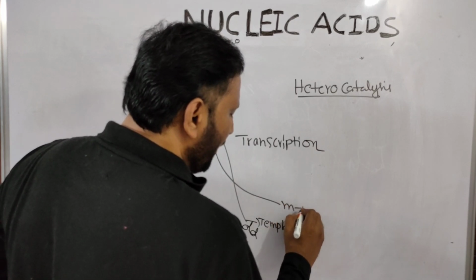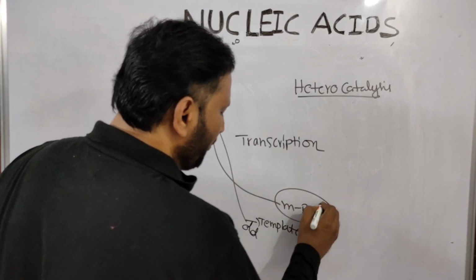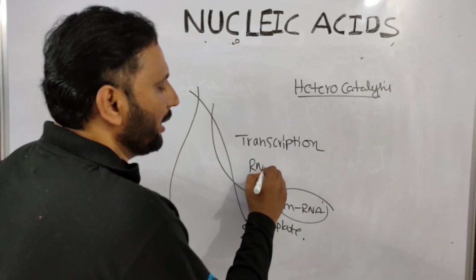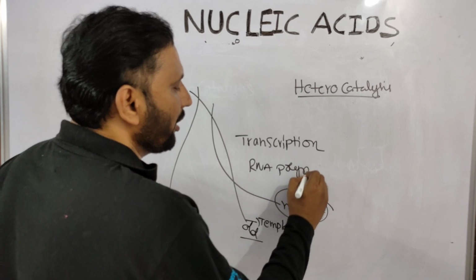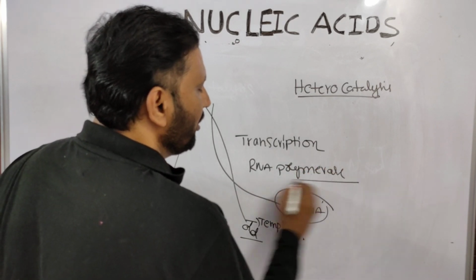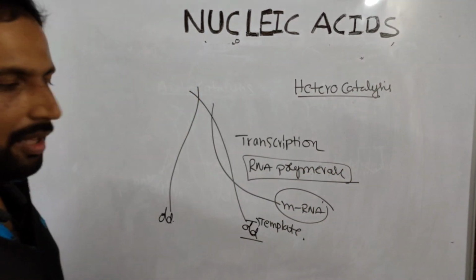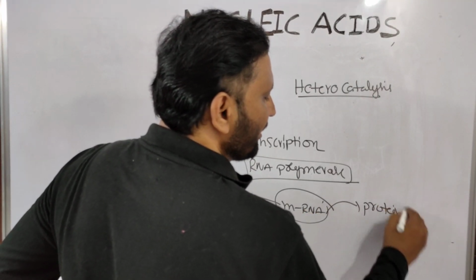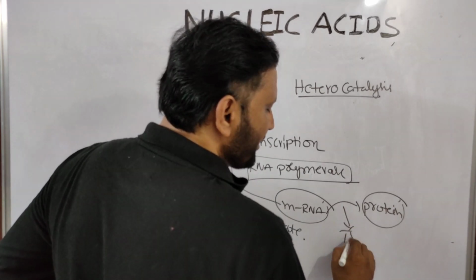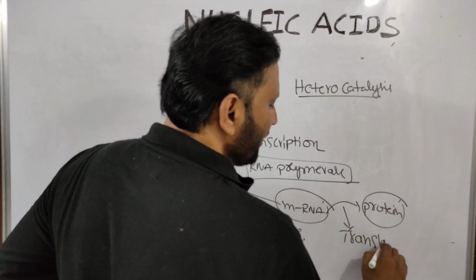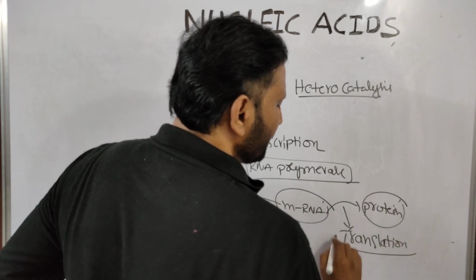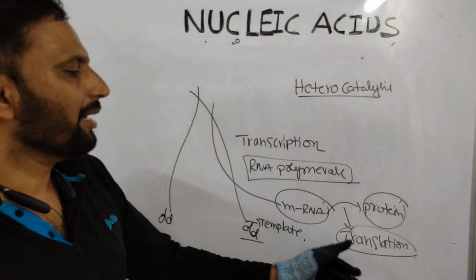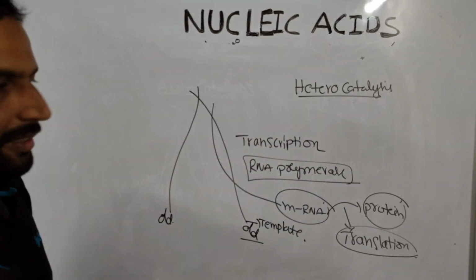So synthesis of mRNA from the older DNA in presence of RNA polymerase is called transcription. After that, this mRNA is involved in protein synthesis. That is called translation. Remember that. So both transcription and translation come under heterocatalysis.